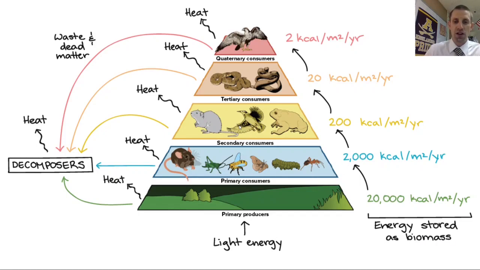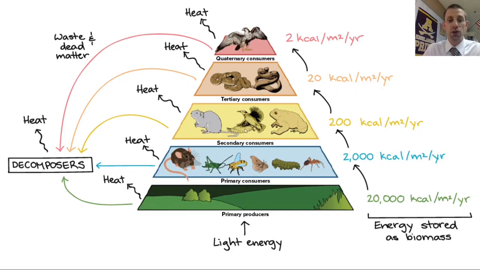The secondary consumers are our next trophic level up. These are consumers that eat either at the primary consumer level, or they could even potentially eat down here at the producers. This first level are all herbivores. This level is at a minimum omnivores, so they can eat either plants or animals, or they could be carnivores as well. But notice the quantity of energy now. Now we're down to 200. As we move to the next trophic level up, it's down to 20, and then finally down to 2. The quick math is that all you have to do is move the decimal point one place to the left. If I move it one over to the left, now I'm at 2,000. From 2,000, I move the point over here, and now I'm at 200. From 200, move it over here, and so on, all the way up.